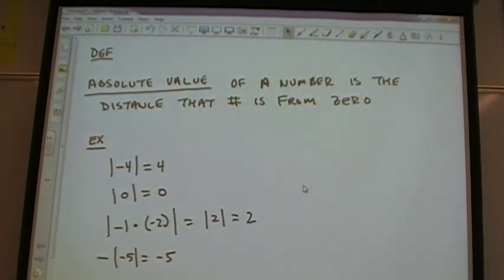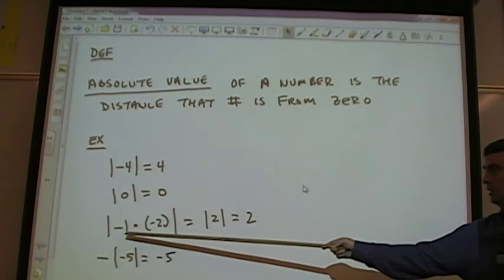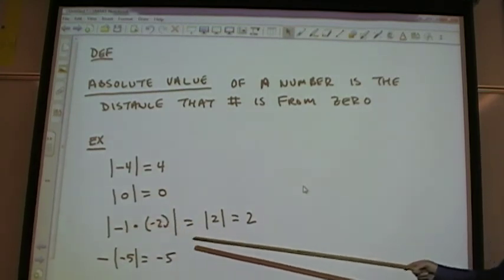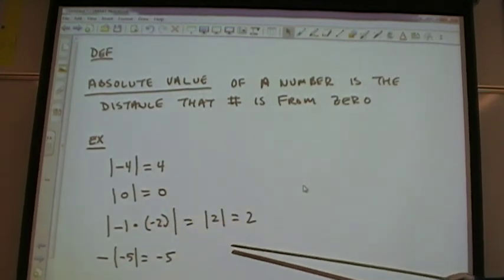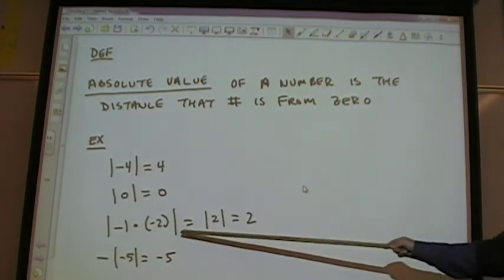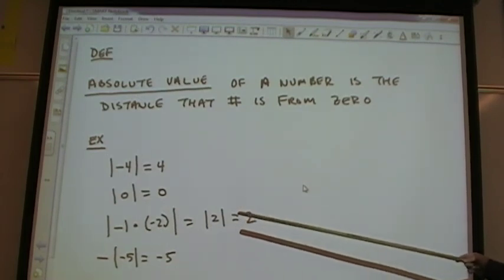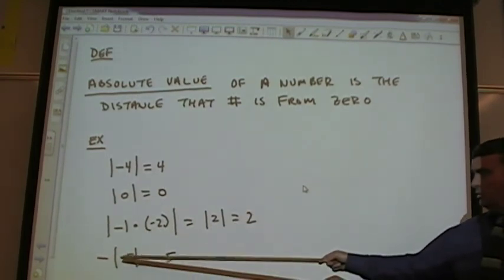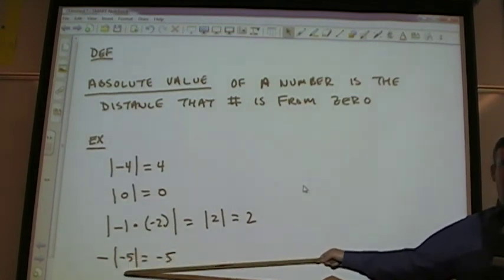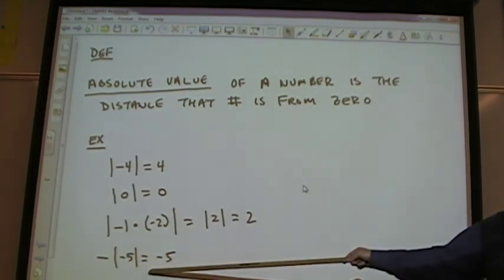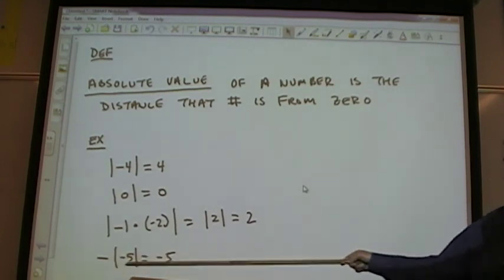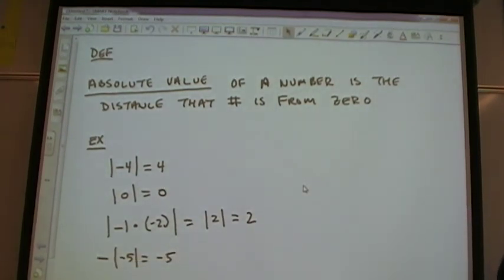And now if you have some steps to do, you would treat absolute value symbols just like you treat any grouping symbols. You do everything inside, simplify everything inside first, and then find the absolute value. So the product of negative 1 and negative 2 is positive 2. What's the absolute value of positive 2? 2. Now don't make the mistake of stopping right here. Okay, you have to get rid of those symbols. And down here, what's the first thing I'm going to do here is find the absolute value of negative 5, which is 5. And then you multiply by a negative 1 to get negative 5. Okay?